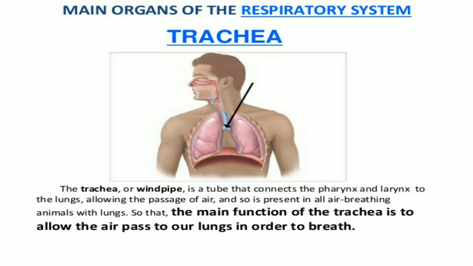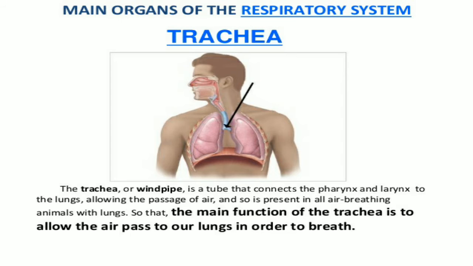It is present in all air-breathing animals with lungs, and its main function is to allow air to pass to our lungs in order to breathe.